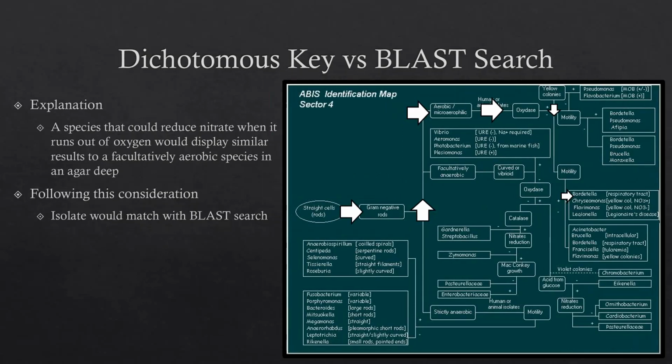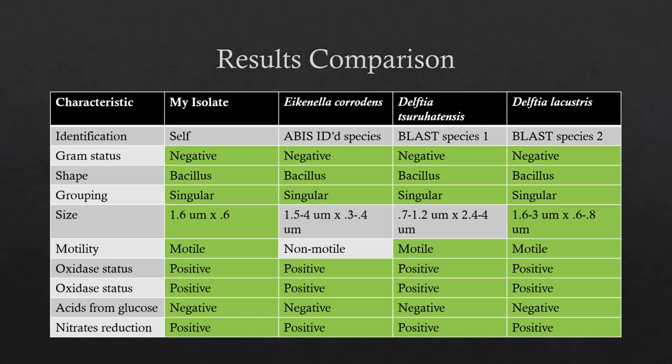One explanation for this very different path is that my species was not actually facultatively anaerobic, but actually an obligate anaerobe that can reduce nitrate when it runs out of oxygen, allowing it to grow identically to a facultative anaerobe in an agar deep. This would have caused me to erroneously follow the facultatively anaerobic pathway when I should have been following the aerobic pathway. Delphia lacustris is a nitrate-reducing species, and my isolate had a positive result from the nitrate reduction test, justifying this explanation. The BLAST search had only 2 results, and the ABIS online only had 1 that matched my biochemical assays, leaving me with 3 to compare.